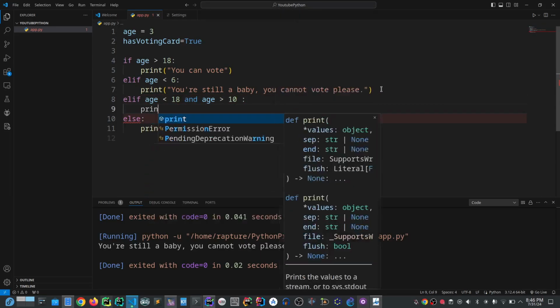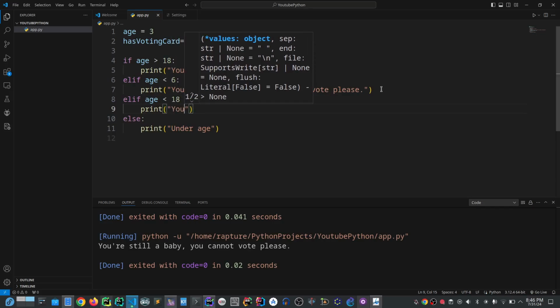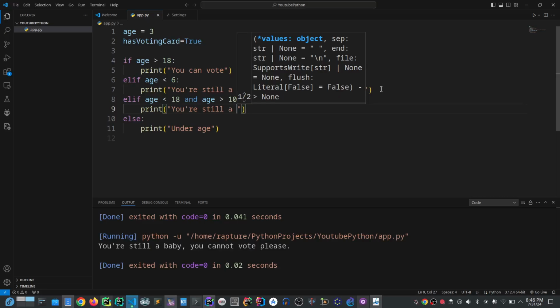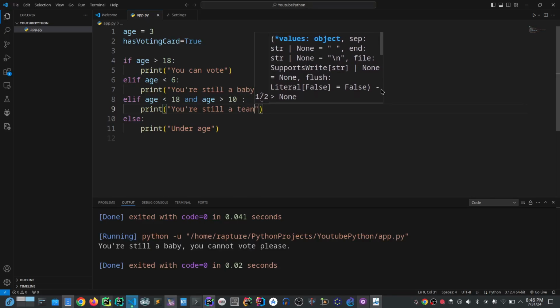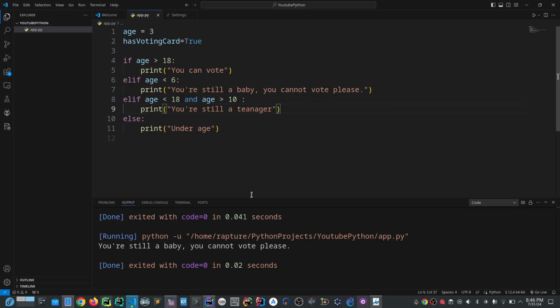So you can just say, you are still a teenager. For example, and we have to spell it correctly. If we run it now and change our age to 13, you see a teenager.